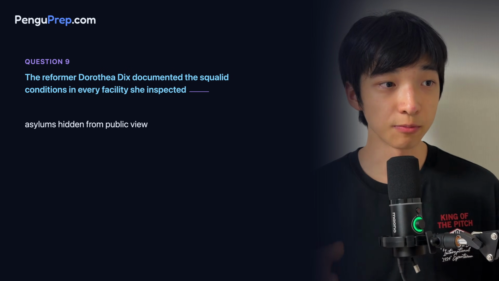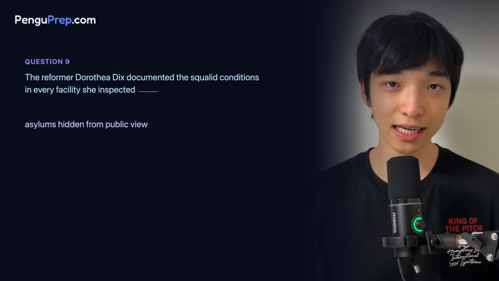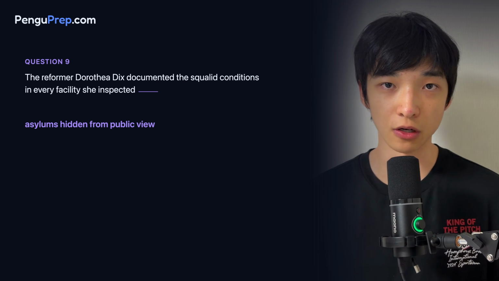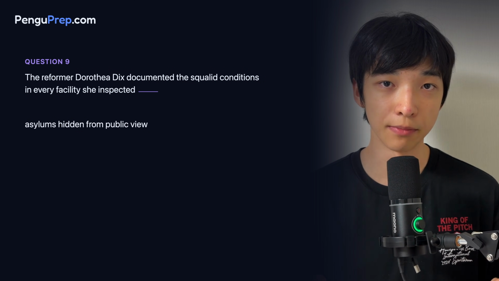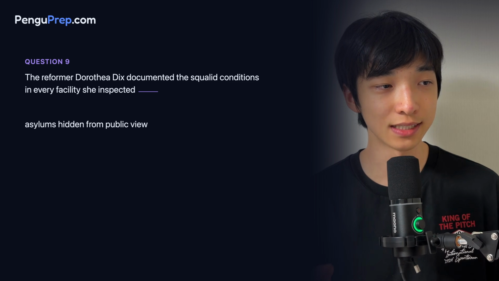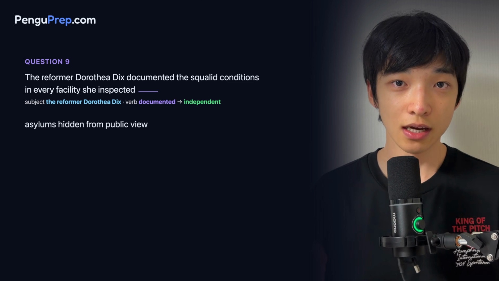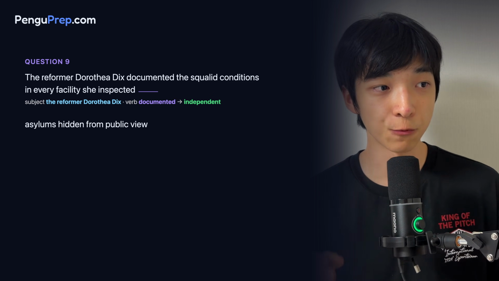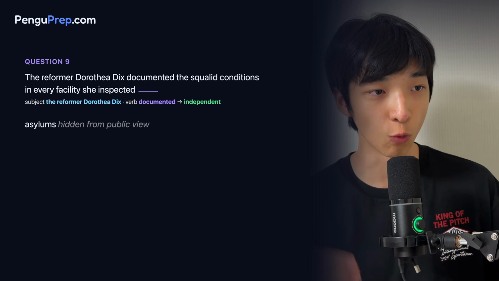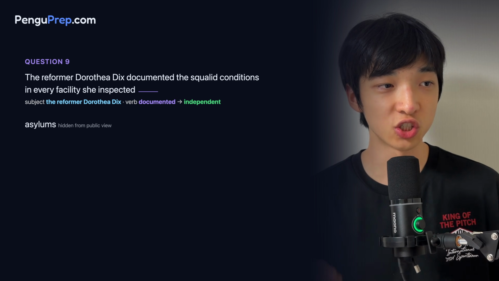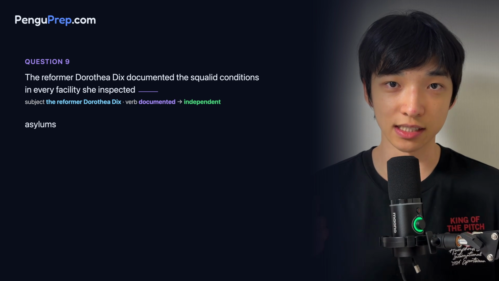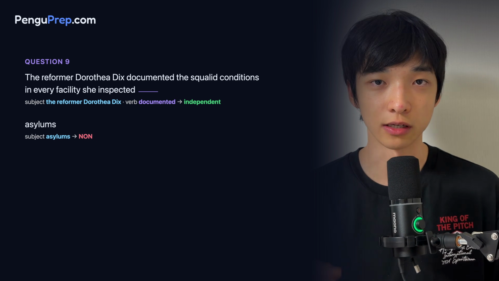The first piece is from the reformer to she inspected. The second piece is from asylums to public view. The first piece is independent because the main subject is the reformer Dorothea Dix and the main verb is documented. The second piece is a noun because if we remove the descriptive phrase from where to view, we are left with just asylums, which acts as a subject, but there's no main verb, so it's a noun.